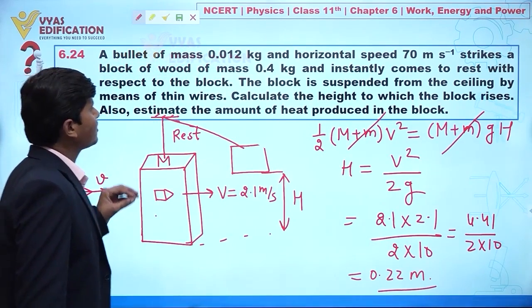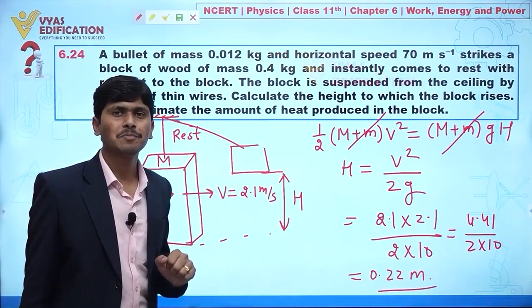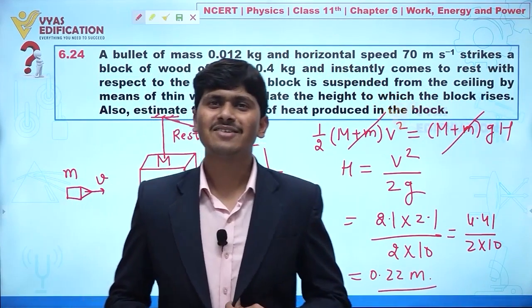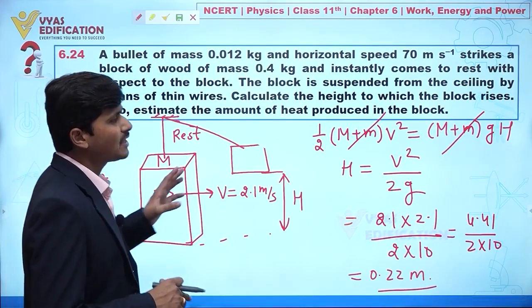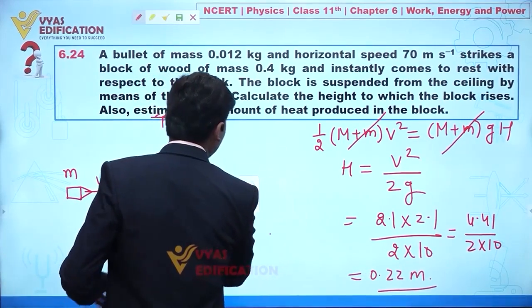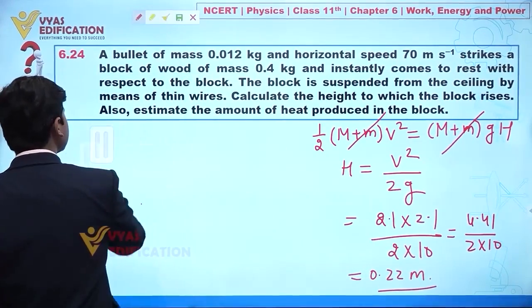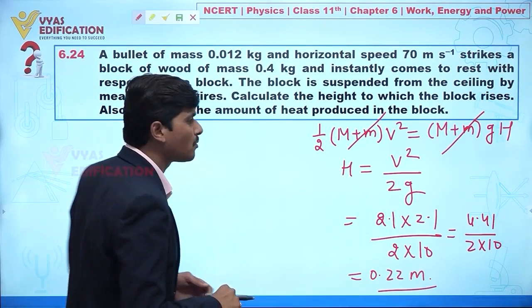Now the next objective in this question: calculate the amount of heat produced in the block. How will we calculate the total amount of heat produced? First we find initial kinetic energy and final kinetic energy, and the change in kinetic energy is dissipated in the form of heat.